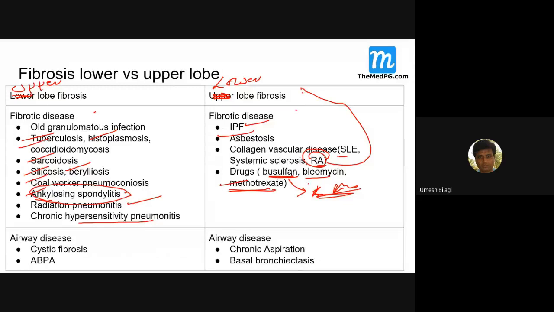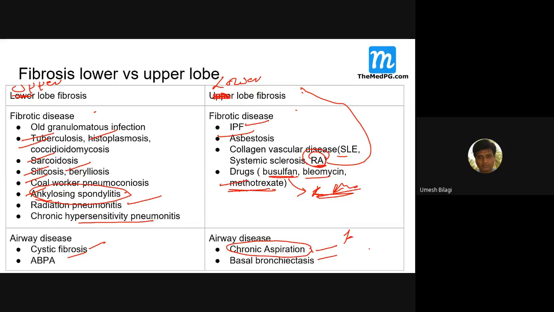Methotrexate. These are drugs which can cause fibrosis of the lung. Now, among the airway diseases, upper lobe is what? Cystic fibrosis and ABPA and chronic aspiration. And can also cause lower lobe fibrosis, bronchiectasis of the lower lobes.